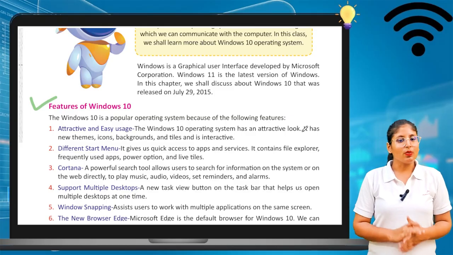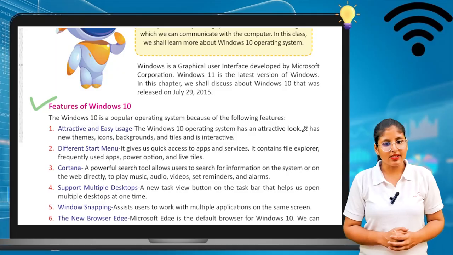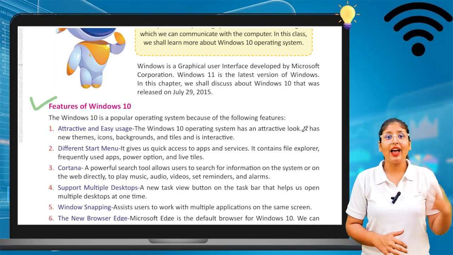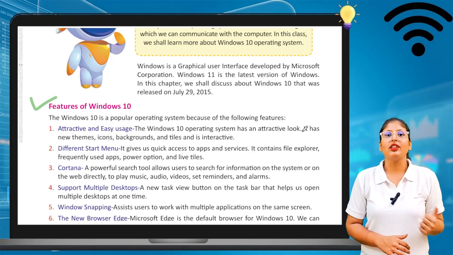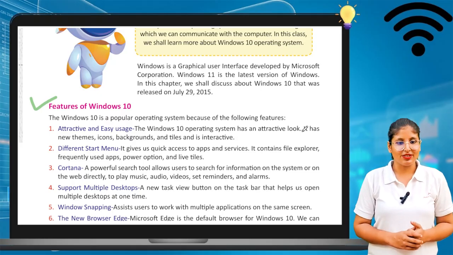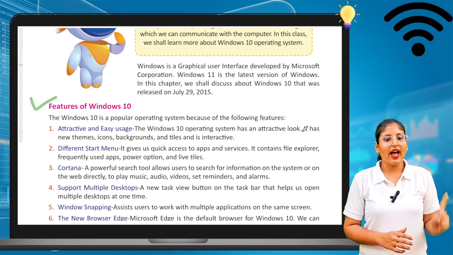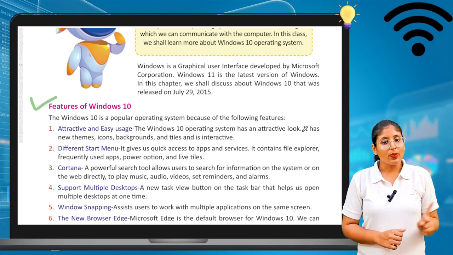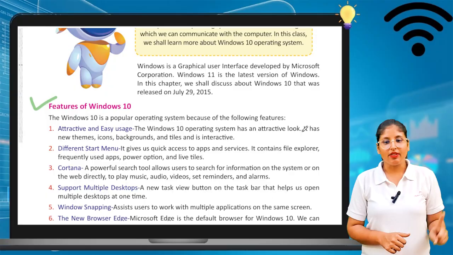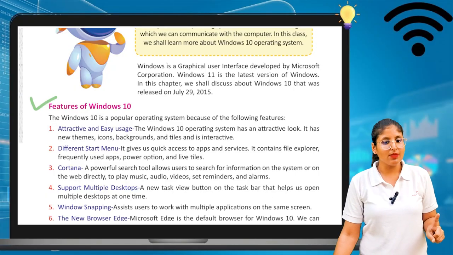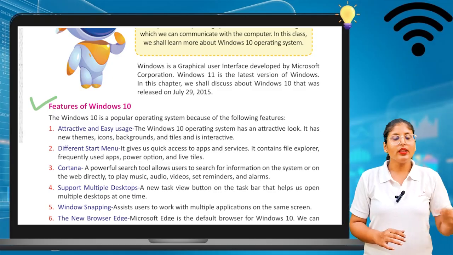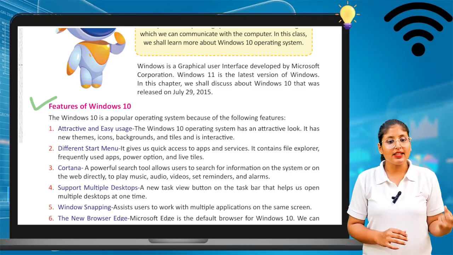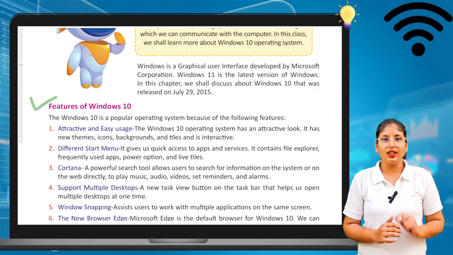Windows 10 is a popular operating system because of the following features. They have some features that make this software very interesting. So let's see what the features are. First is attractive and easy use. The Windows 10 operating system has an attractive look. It has new themes, icons, backgrounds and tiles, and they're interactive. So all these are very attractive. That's why we can say it is very attractive and easy to use.